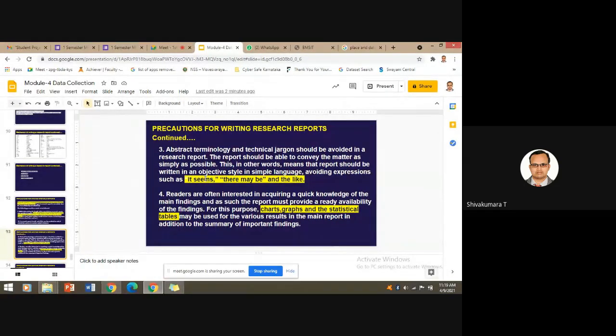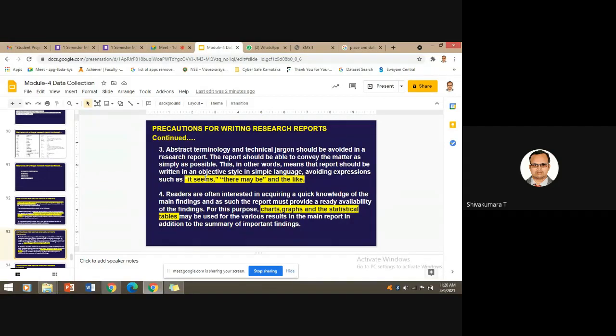A researcher who is not confident enough is probably trying to tell his statements in these forms. So try to avoid these kinds of words or expressions.